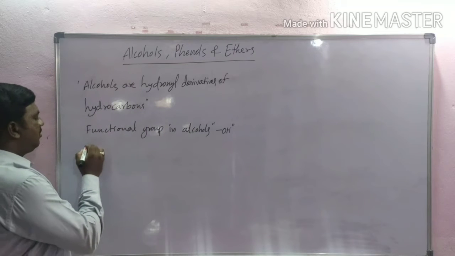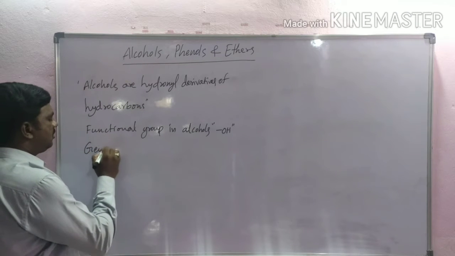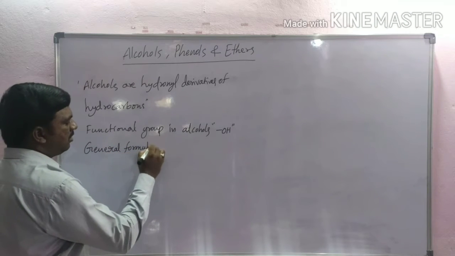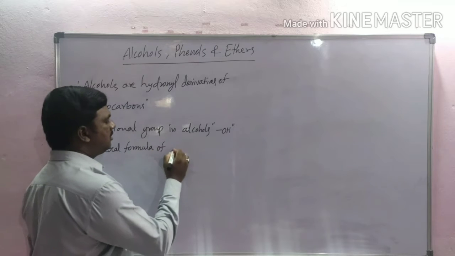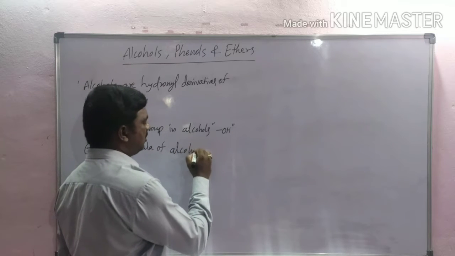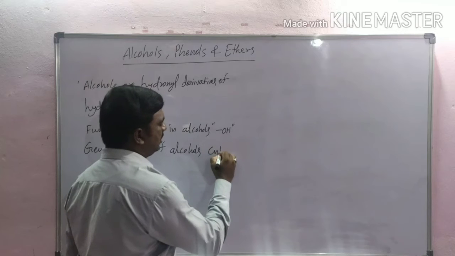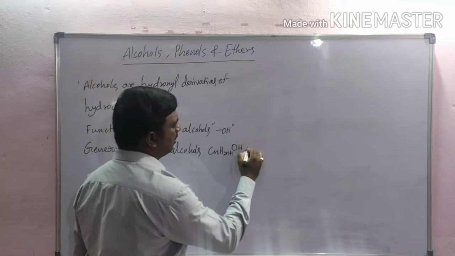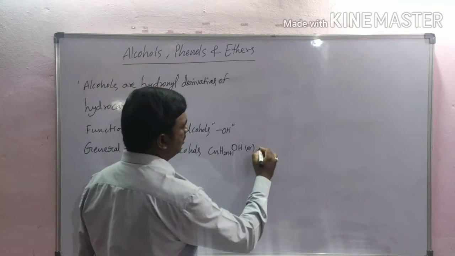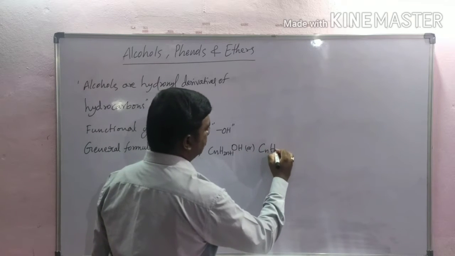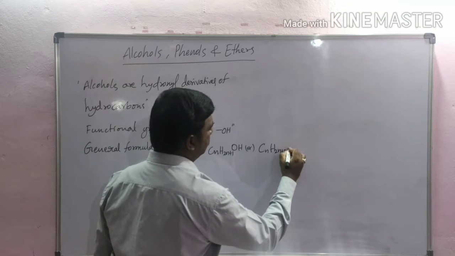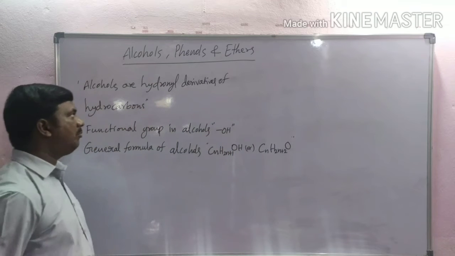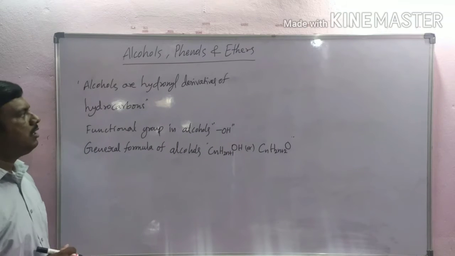General formula of alcohols: CnH2n+1 OH or CnH2n+2 O. This is the general formula of alcohols.